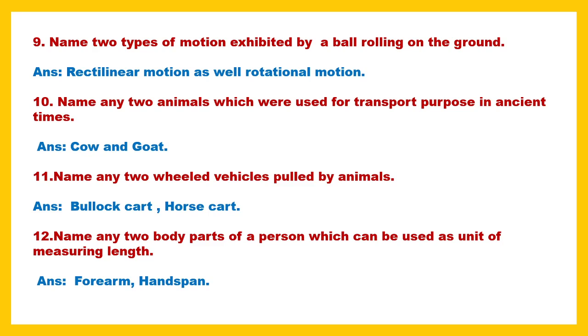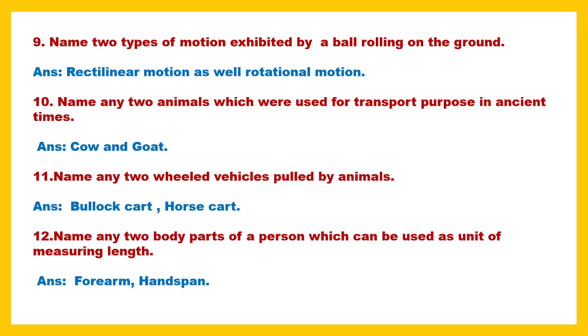Name any two animals which were used for transport purposes in ancient times. In ancient times, there was no invention of the wheel. As a result, people or luggage used to be transported from one place to another on animals. The cows and the goats are the two major animals which were doing this, substituting for the wheels.